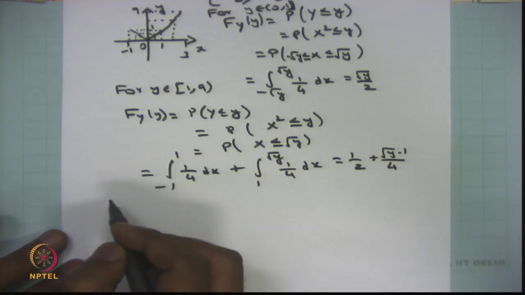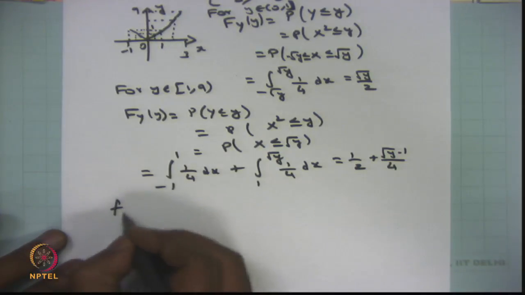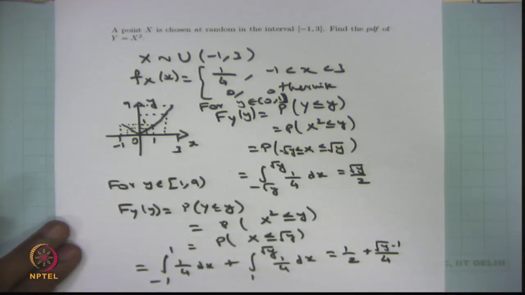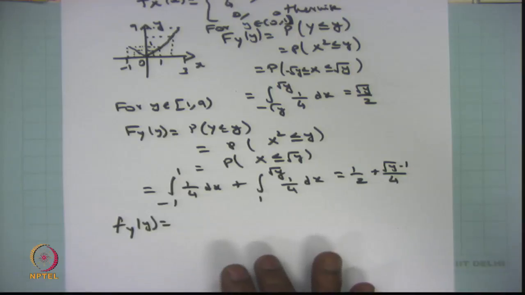By differentiating the CDF of y, you can get the probability density function of y. That is the question. The question is find the probability density function of y is equal to x square. If the question is find the distribution of y, you can leave it with the CDF. Since the question is find the probability density function, you have to differentiate the CDF to get the probability density function of y.